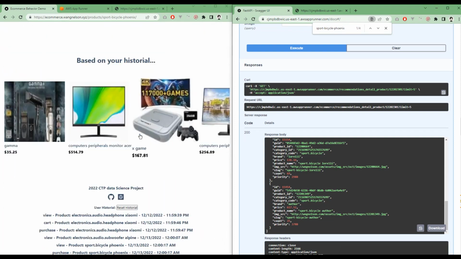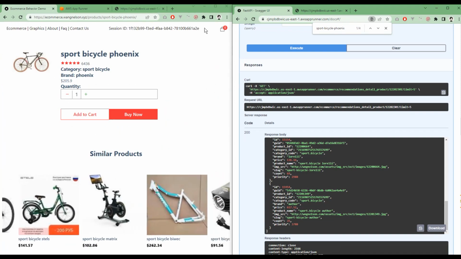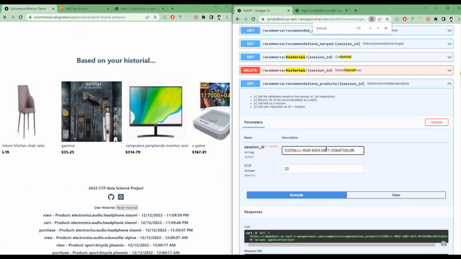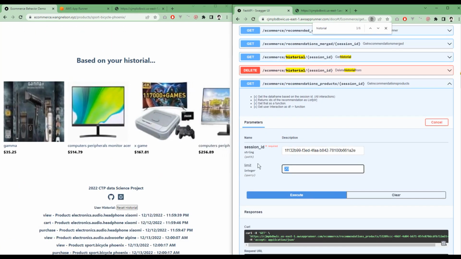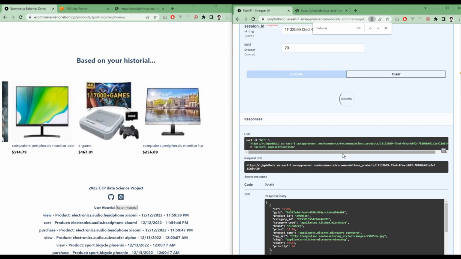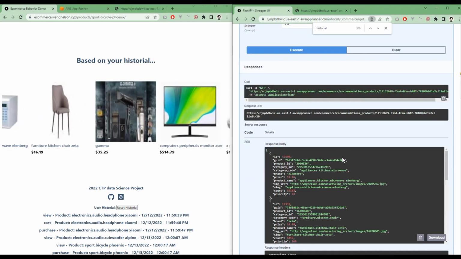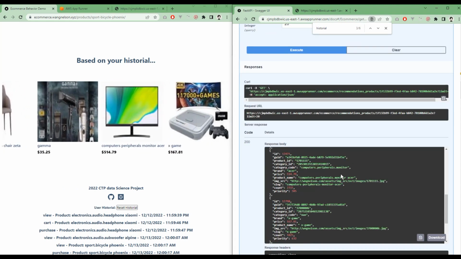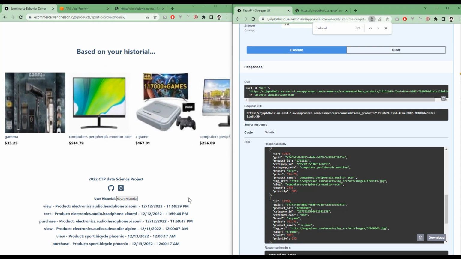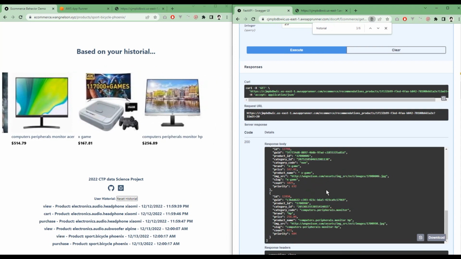And then based on historial, we can get this by copying our session ID. We paste our session ID. We write how many recommendations we want to have. This usually takes a while, but it's fairly fast. And you can see that these are the recommendations based on all my interactions, right?